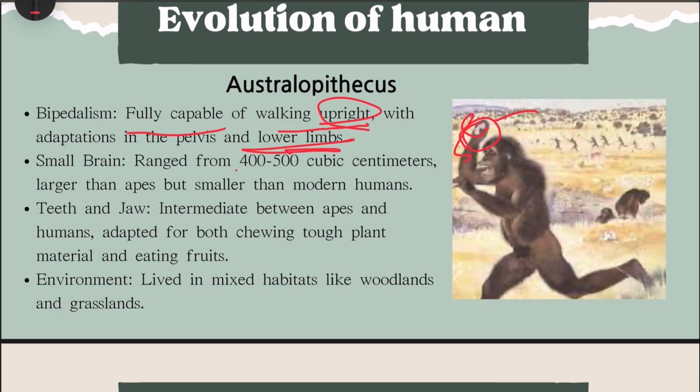And their brain was bigger than Ardipithecus ramidus, and larger than apes, but smaller than modern humans. Their brain is bigger than before humans, but it was smaller than now us.